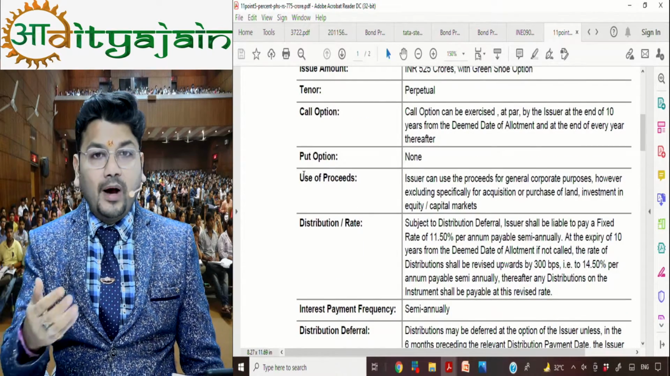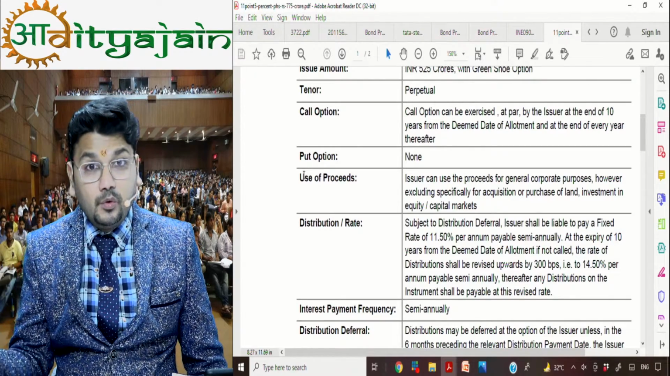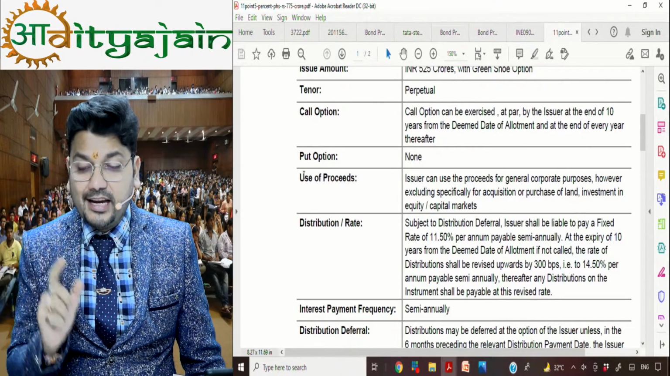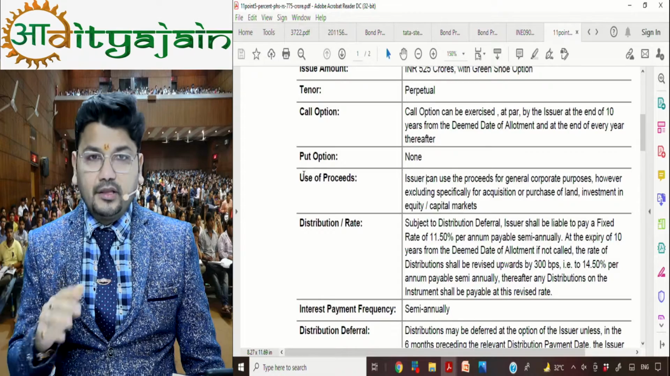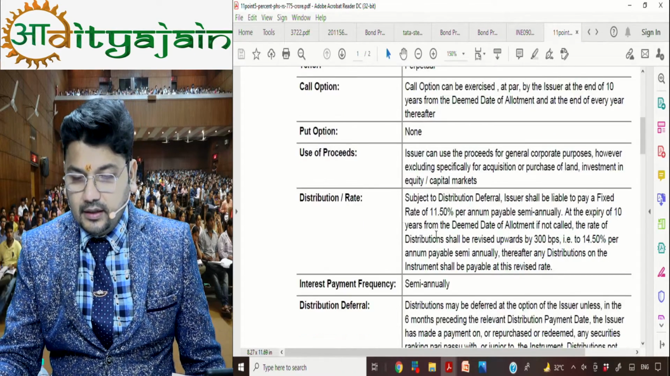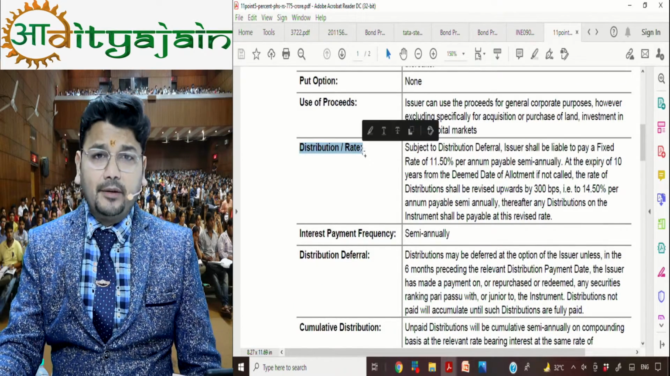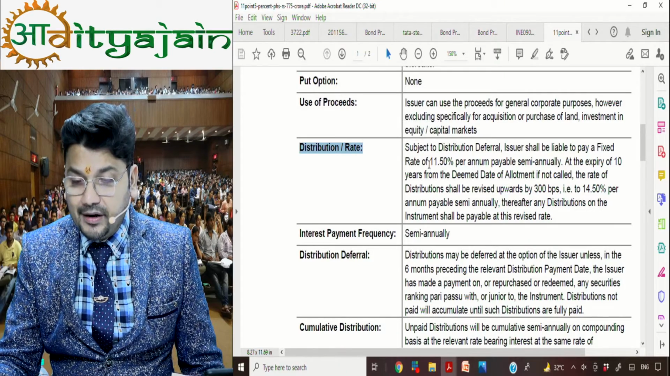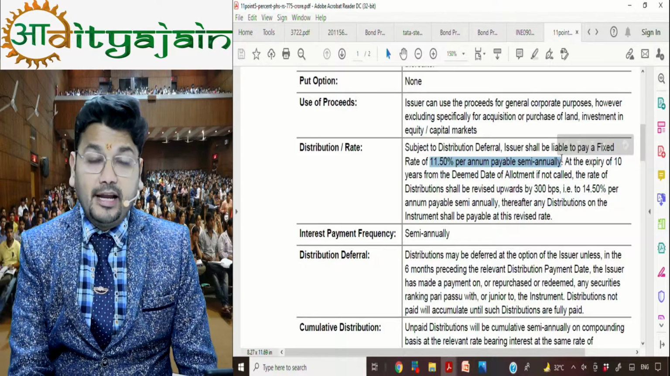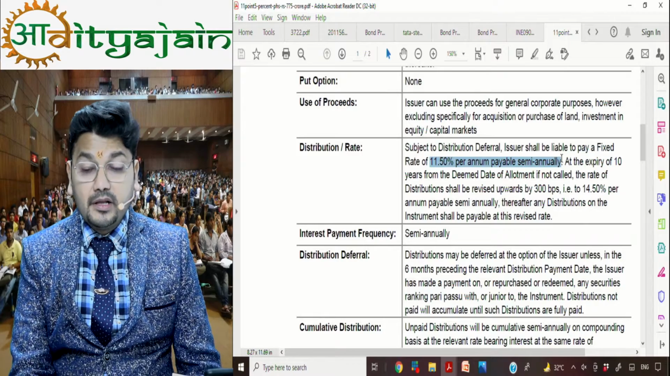Use of proceeds. Why is the company taking money from you as a loan, as a bond? What will the company do with that money? The company will use that money for general corporate purposes, for their business activities. Distribution rate means coupon rate. So the coupon rate is 11.5% per annum payable semi-annually.